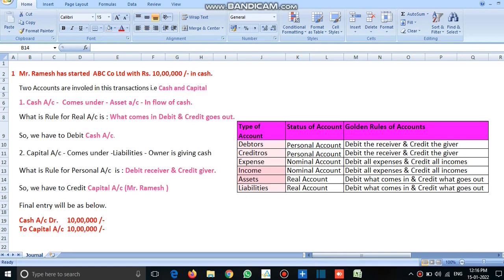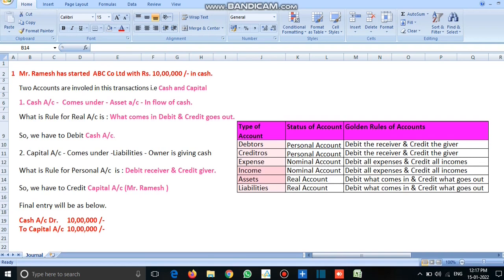First example is here. Mr. Ramesh has started ABC Company Limited with 10 lakhs in cash mode. As we discussed earlier, we need to first identify what accounts are involved in the transaction. In this transaction, two accounts are involved. One is cash account, the other one is capital account. First we see cash account. Cash account comes under asset. In this case, it is an inflow of cash.